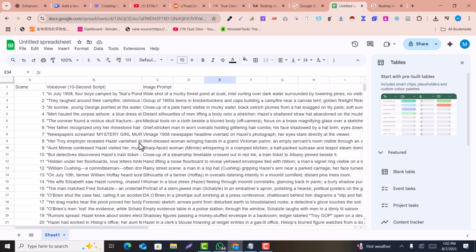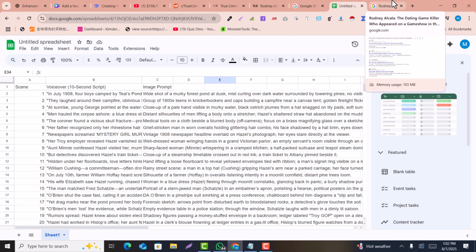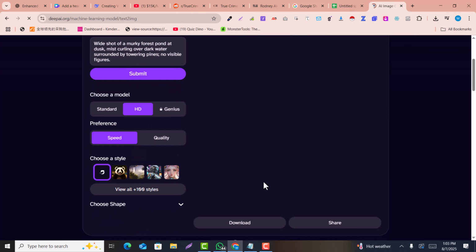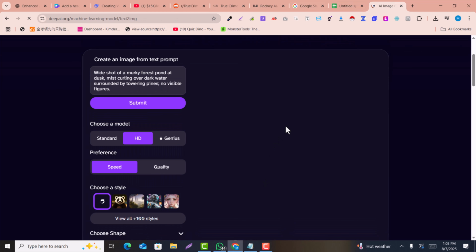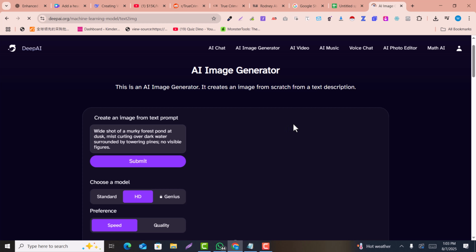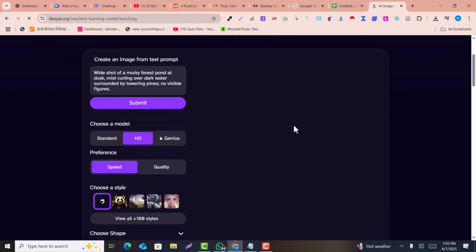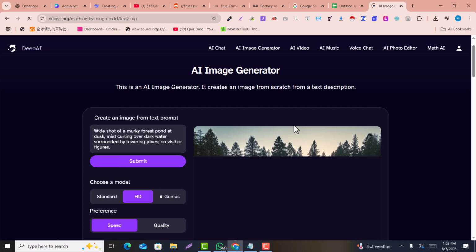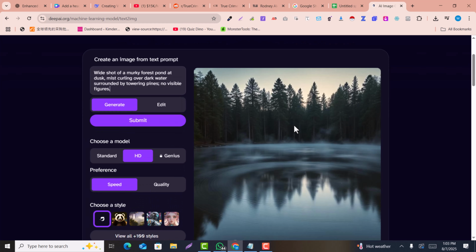Now what's next, you just need to generate the images and the voiceover. For generating images, there are a lot of image generators that give you some free trial, and after generating some images, it gives the error that the trial is over. So now I'm going to give you the free method with the help of which you can generate free AI images. This is very simple and very easy.